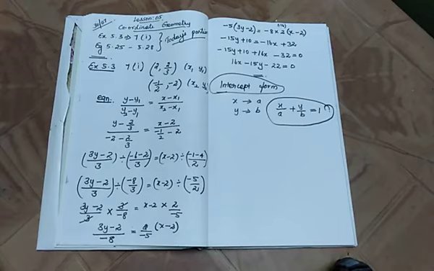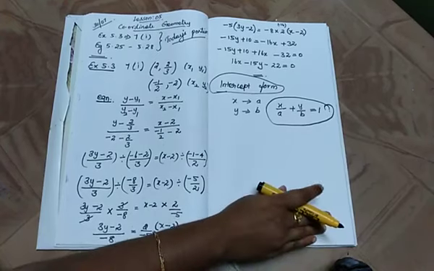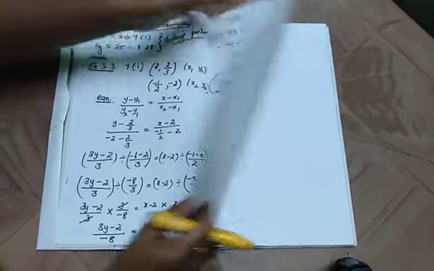Based on this intercept form, we are going to see the examples, and based on this you will get one homework also. So let's see the first example of this intercept form.